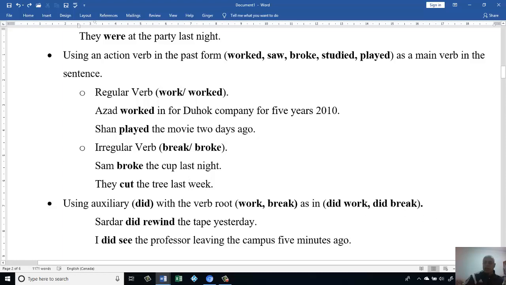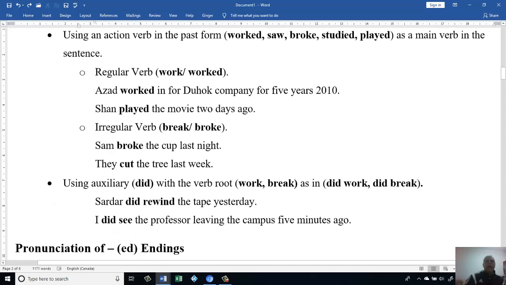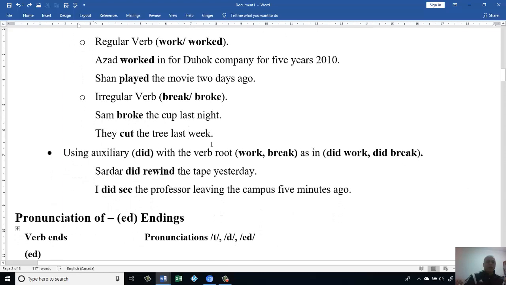Okay, let's look. Sometimes maybe we have the verb, but we don't know if it is -ed or irregular. This is only going to be the last option for us if we don't know the spelling of the irregular verb, or sometimes we don't know how we can change y to -ied or not.